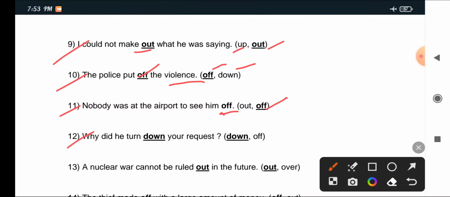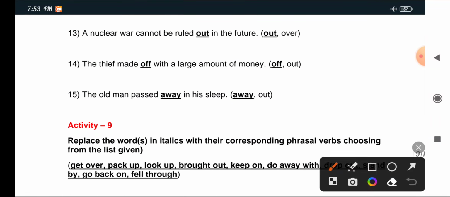12. Why did he turn dash your request? Down or off? The answer is down. 13. A nuclear war cannot be ruled dash in the future. Out or over? The answer is out. 14. The thief made dash with a large amount of money. Up or out? The answer is off. 15. The old man passed dash in his sleep. Away or out? The old man passed away in his sleep.